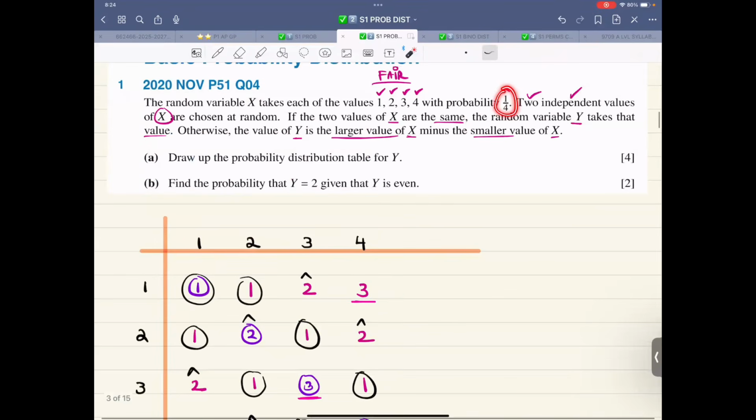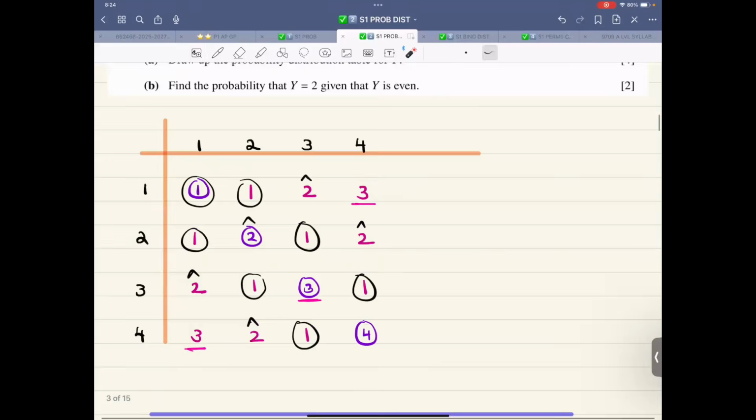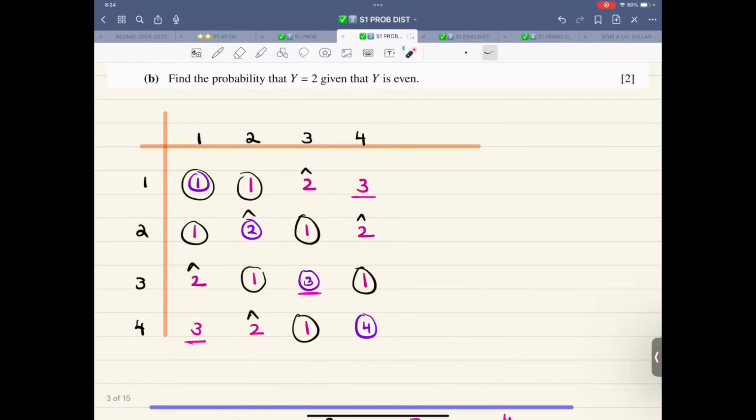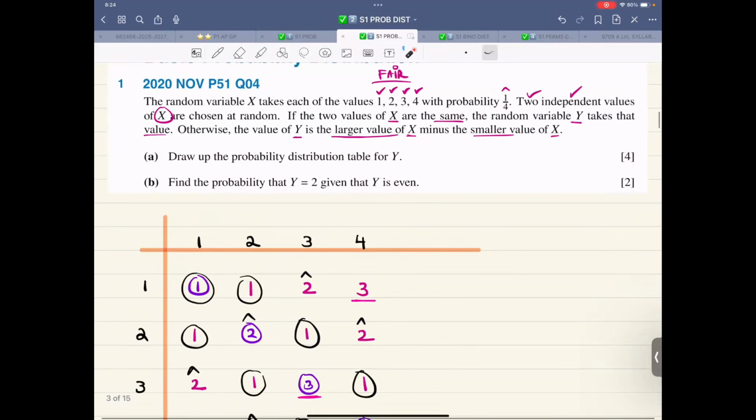Now, there was no use for the sample space in this particular question. If it was unfair, maybe 1 and 2 had a probability different from 3 and 4, then we would use the sample space and the probabilities. But that is not yet taught, so don't worry about it for the midterm exam.